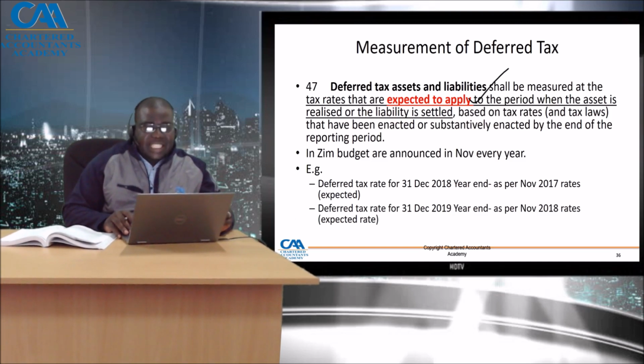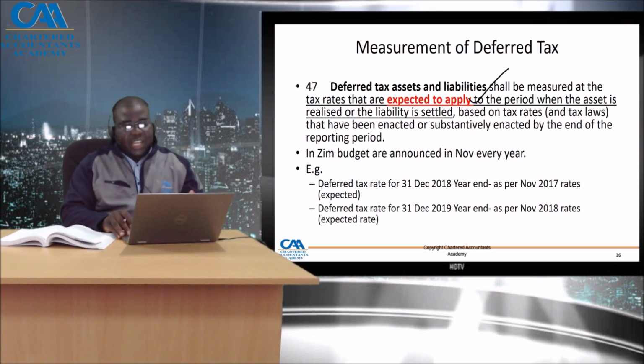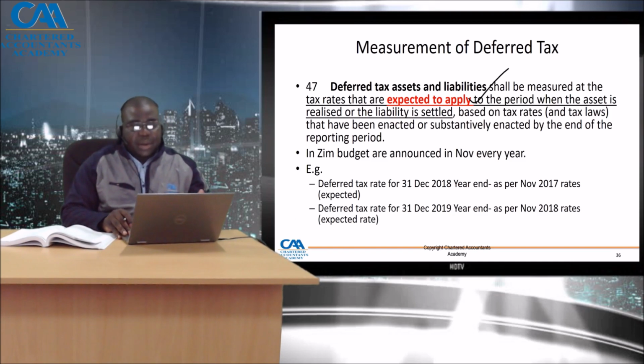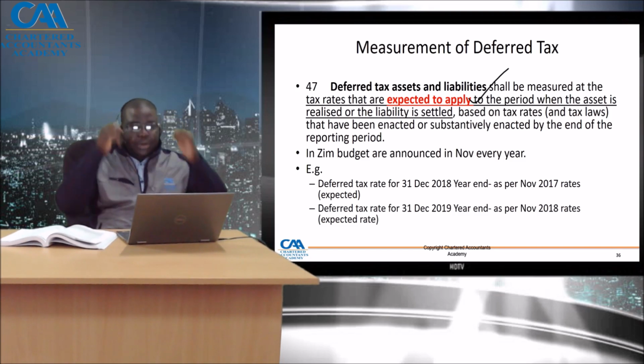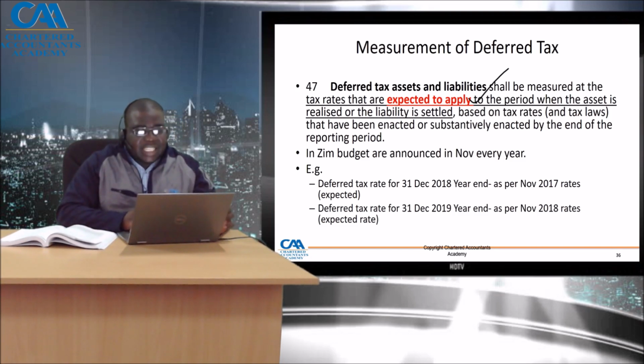The measurement of deferred tax, if there is a deferred tax rate change, needs to quickly be adjusted on the opening balance, especially if you look at the example that's being given here. The deferred tax liability of 250 from a temporary difference of 1,000 if you use a 25% rate. If the tax rate has been changed to 30%, we go back to the 1,000 temporary difference, we calculate our 30%, which is 300.